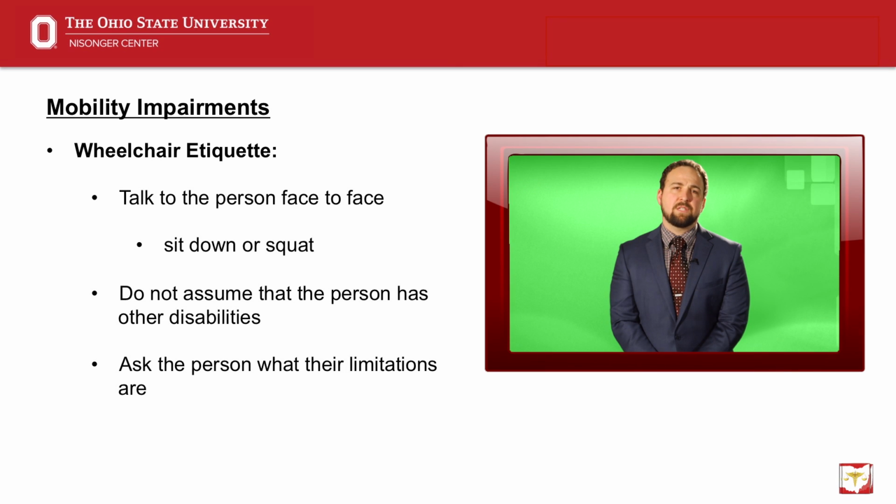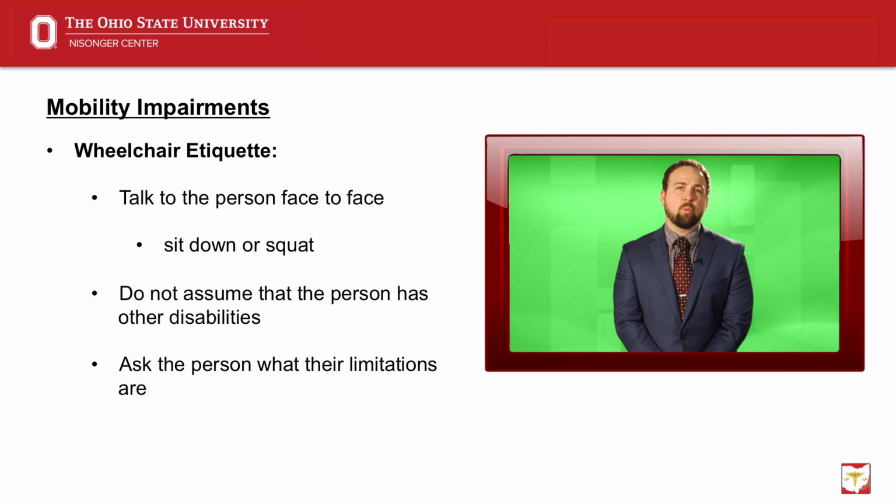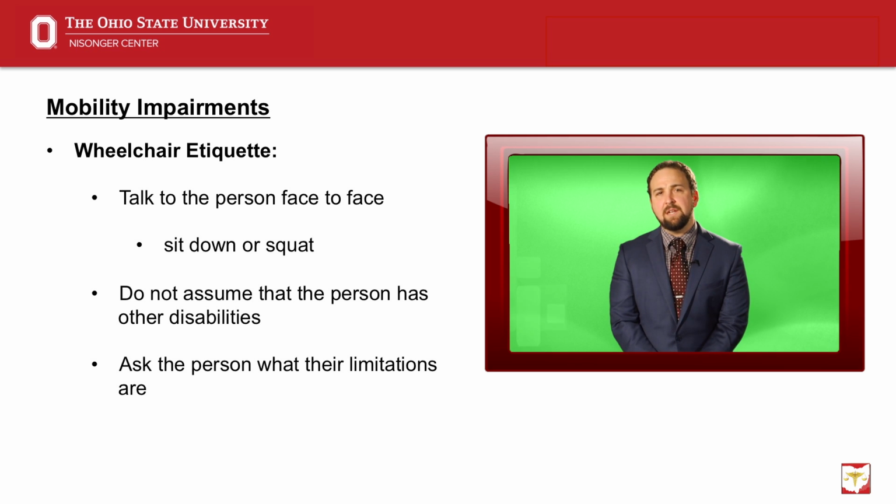Here are a few other things to keep in mind when helping a person with a mobility impairment. Talk face to face. If an individual uses a wheelchair, sit down or squat to position yourself at eye level. Do not assume that a person with a mobility impairment has other disabilities as well. Do not assume that a person in a wheelchair has no independent mobility. Ask the person what their limitations are, and if it is possible for them to stand up briefly or to take small steps.